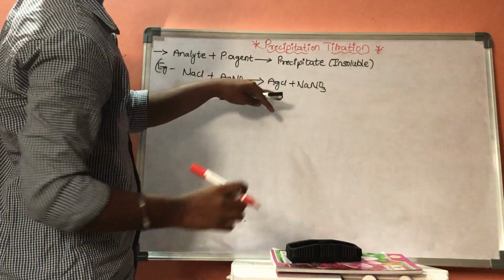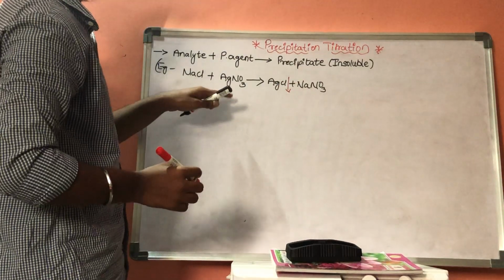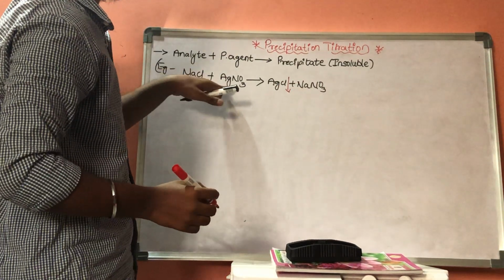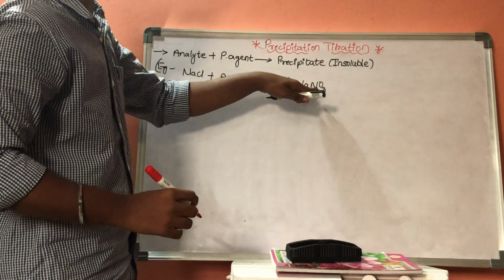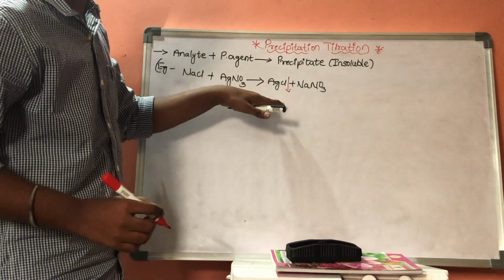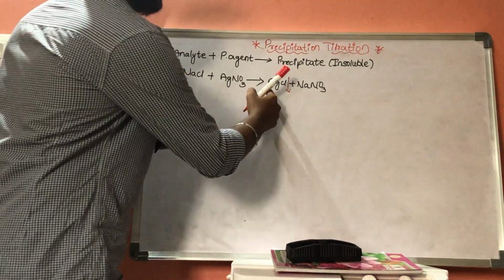Now, the AgCl which is formed will be precipitated. NaCl plus AgNO3 results in the formation of AgCl plus NaNO3. The AgCl which is formed will be in precipitated form, and in this